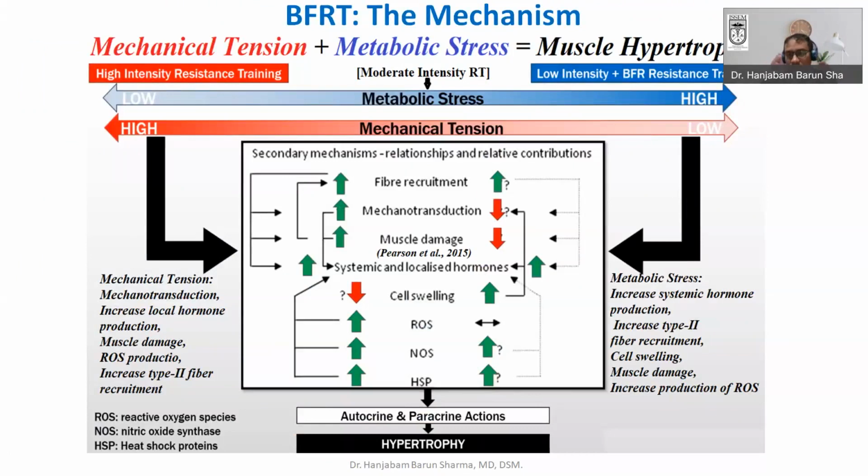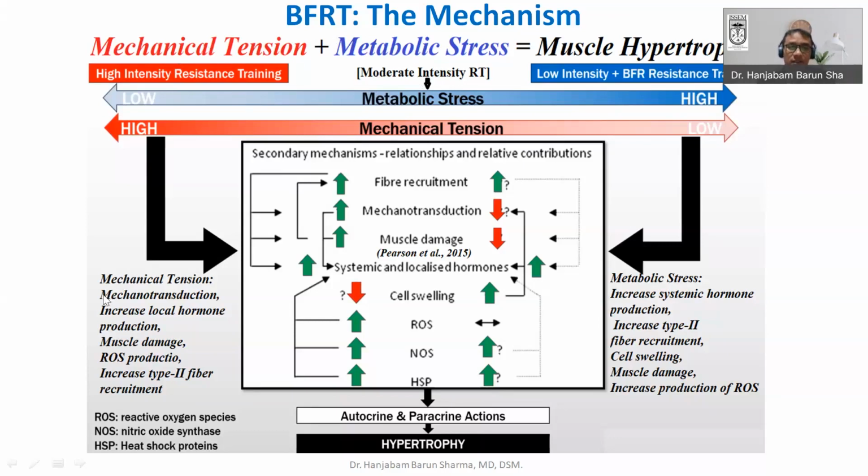Like I have already explained, it is because of the metabolic tension. But one has to understand this basic physiology. In order to achieve muscle hypertrophy, it depends upon two things, that is mechanical tension and metabolic tension. Both have to be there. Mechanical tension is more important because we have already focused on mechanical tension, especially in the case of muscle strain. But metabolic tension also has an important role, like we have already seen in blood flow restriction training, where we basically reduce the mechanical tension.